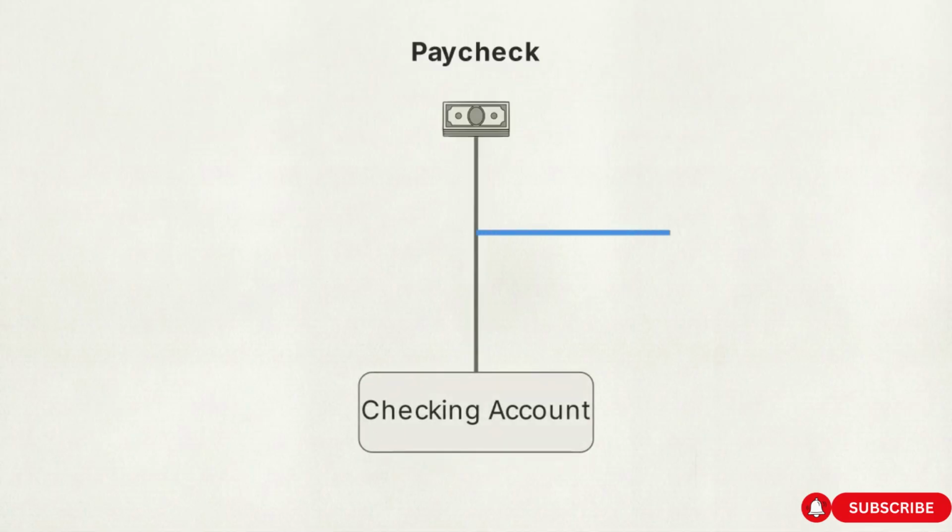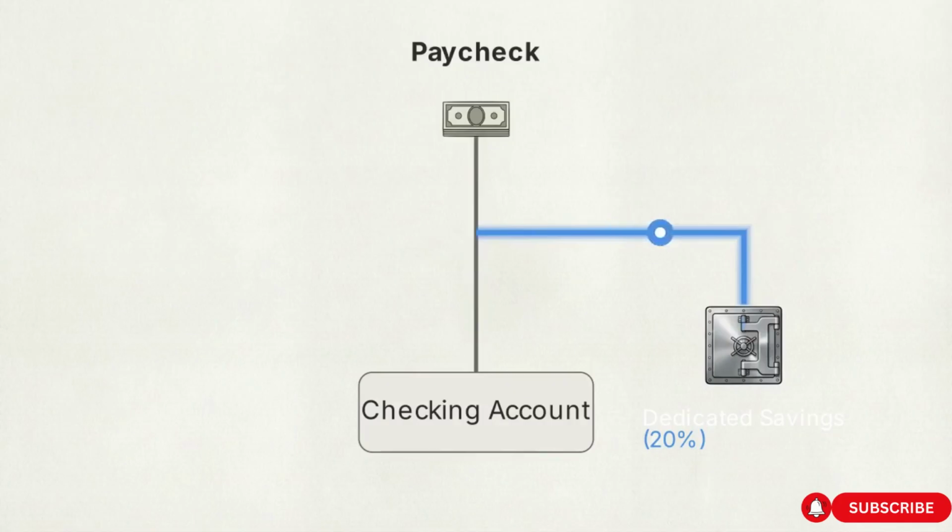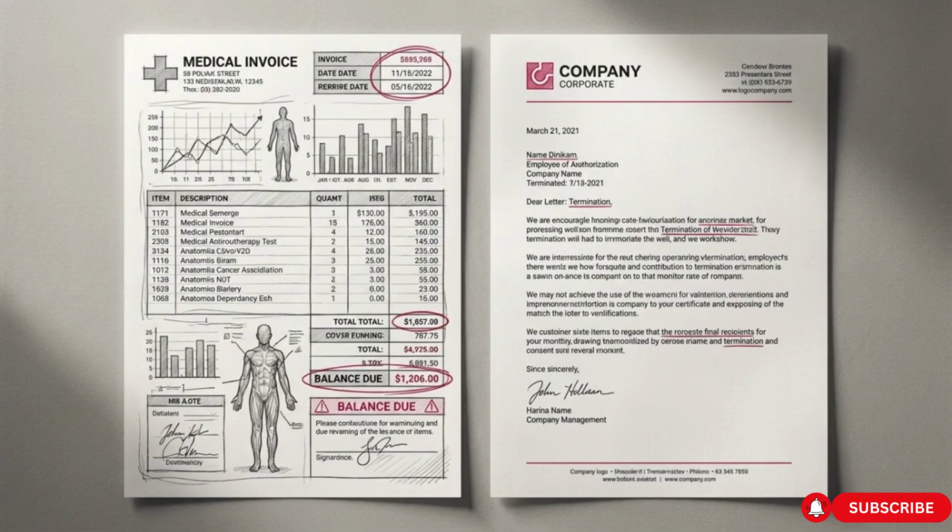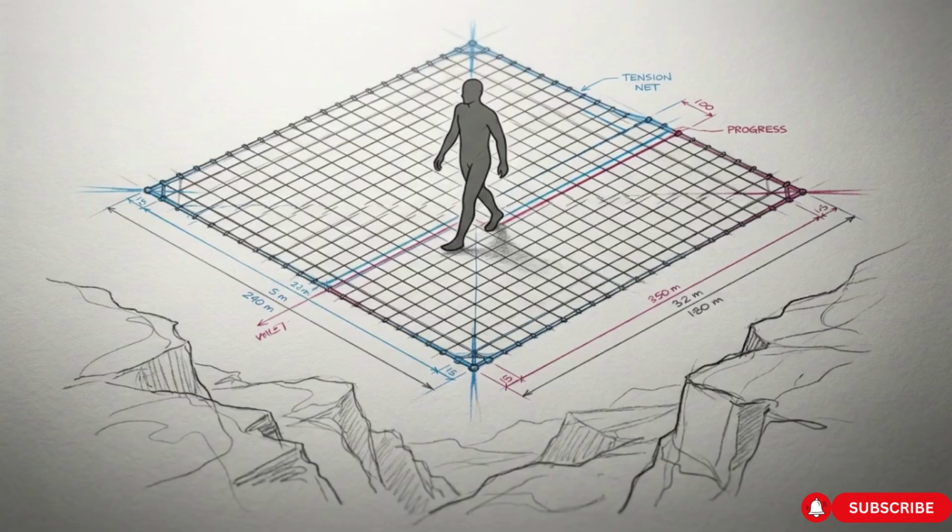Set up an automatic bank transfer on the exact day you get paid. That portion of your 20% bypasses your checking account and routes directly into a dedicated savings account. This automated reserve acts as a firewall. Medical emergencies and unexpected layoffs happen. With a fully funded safety net, you absorb the impact without ever derailing your long-term wealth plan.